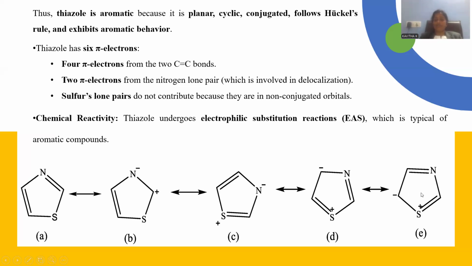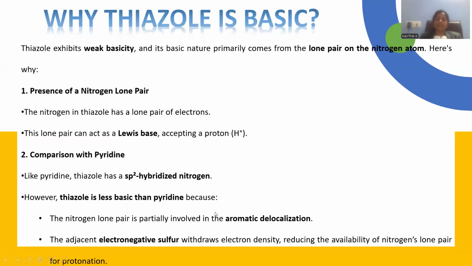So a number of resonance structures are possible, and there is charge distribution, charge separation, within these resonating structures. That's the reason why the molecule exhibits sufficient pi electron cloud nature. That's the reason why it more readily goes for electrophilic substitution reactions rather than addition. Addition may not be possible due to the molecule's aromaticity, right?